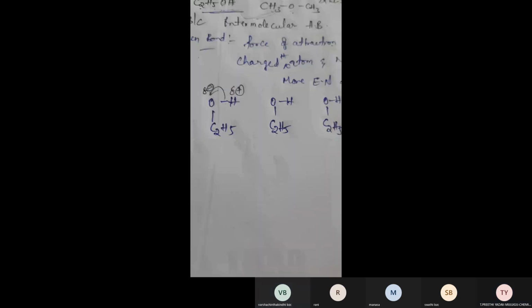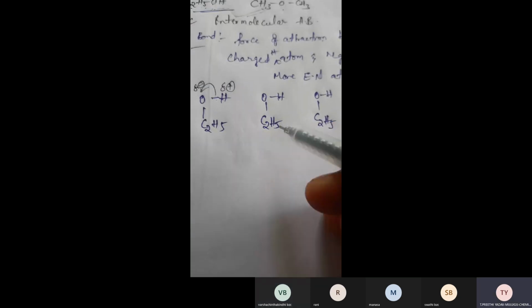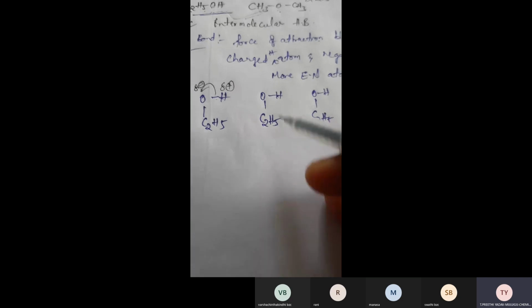Okay, same thing happens with this another mole of ethyl alcohol. ఇది కూడా సేమ్ అలాగే జరుగుతుంది కదా. This bond pair of electrons moves towards oxygen, so oxygen gets partial negative charge and hydrogen gets partial positive charge. Similarly here also, oxygen gets partial negative and hydrogen gets partial positive, right?